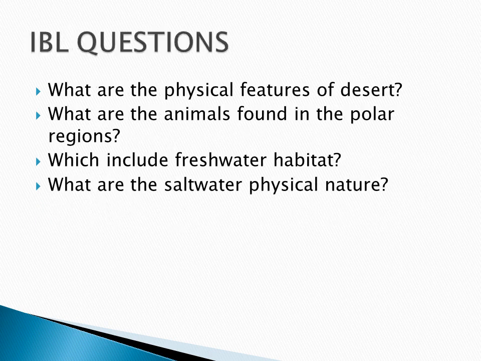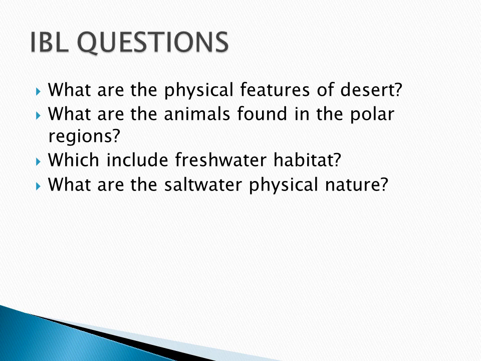Then, the IBL questions. Today you are going to find the answers to these IBL questions. First, what are the physical features of the desert? You have to write the physical features of the desert. Second, what are the animals found in the polar regions?